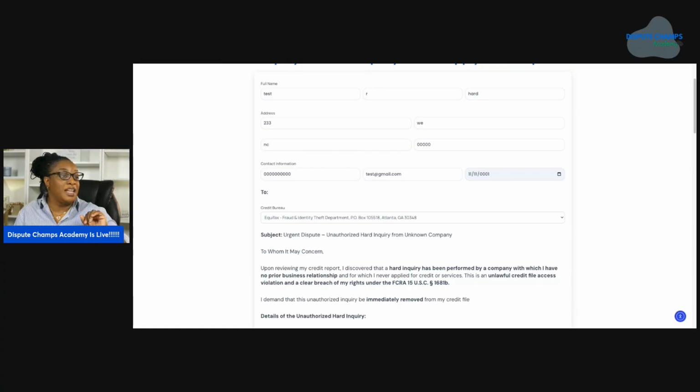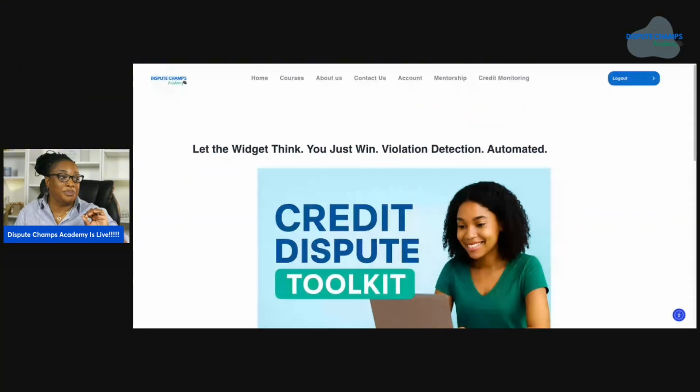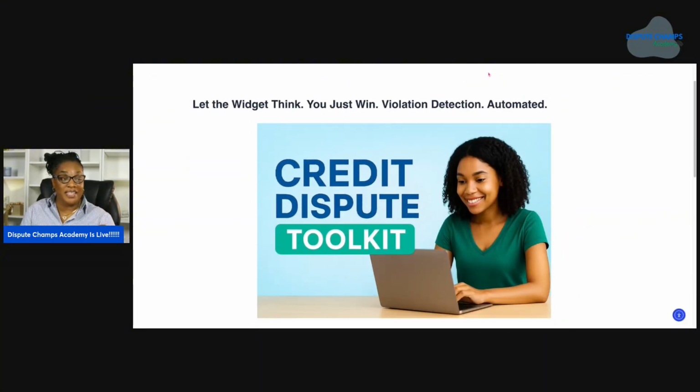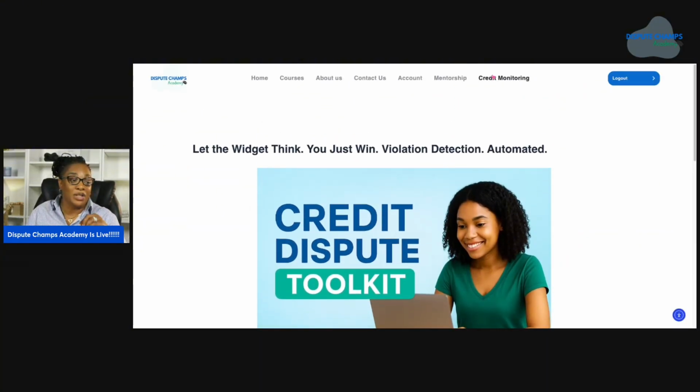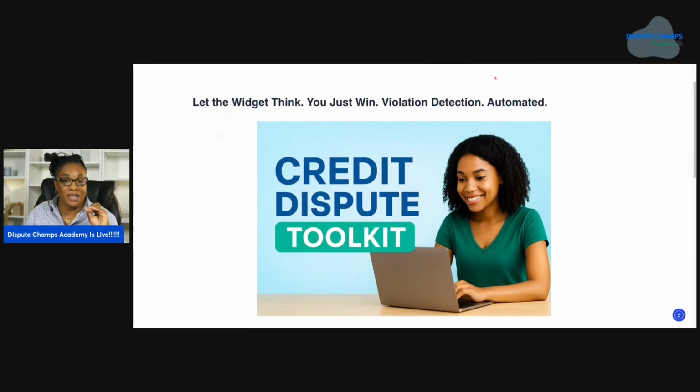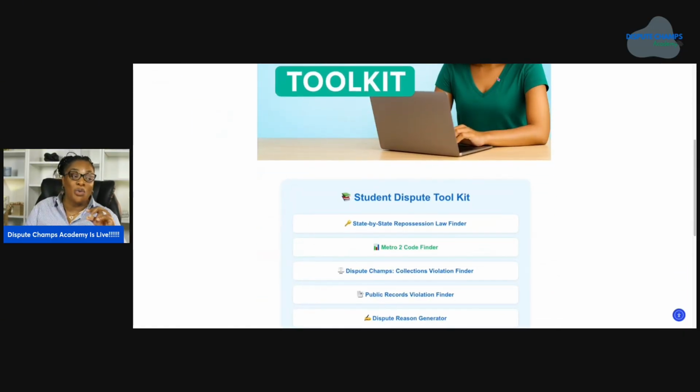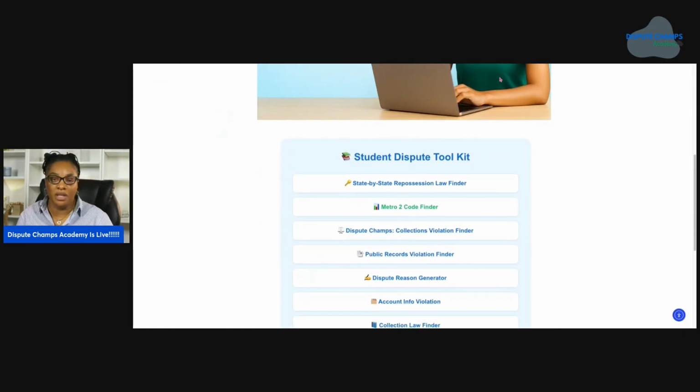Now, the last thing that I want to show you guys is this. This, guys, is our Dispute Champs toolkit. With our toolkit, I thought it would be a great idea to make this like a study type thing, more like a real academy, because we have our courses, quizzes, our Dispute Champs library, letter generator, and now we have our Dispute Champs toolkit.